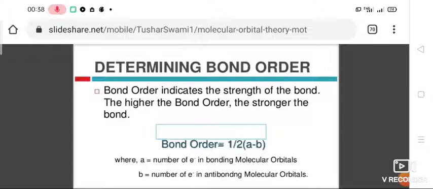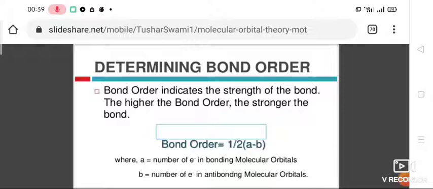Bond order is equal to 1 by 2 into (Nb minus Na), where Nb is the number of electrons in bonding orbitals and Na is the number of electrons in antibonding orbitals. So bond order helps in estimating the stability of a molecule.